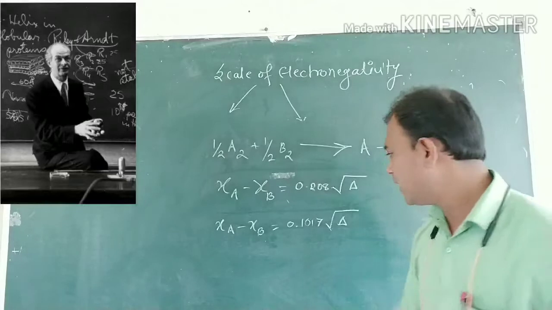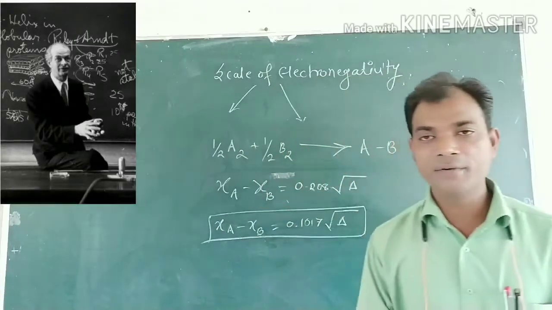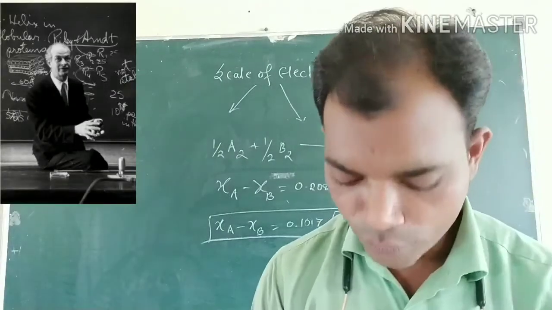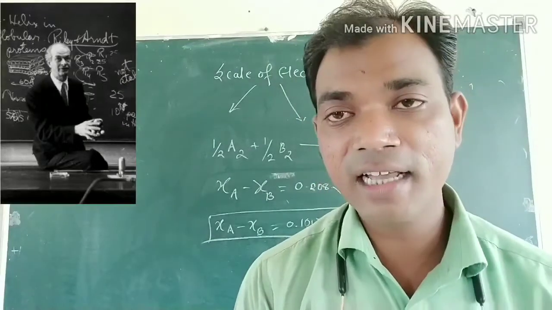By using that equation, if we know the electronegativity of one atom, the electronegativity of the other atom can be calculated.